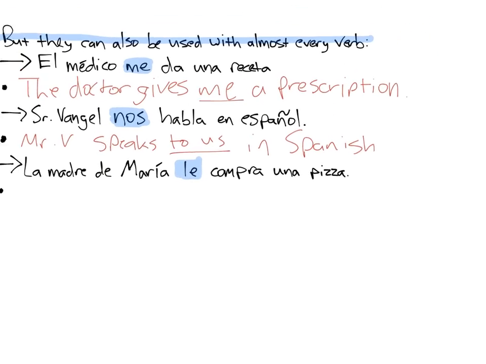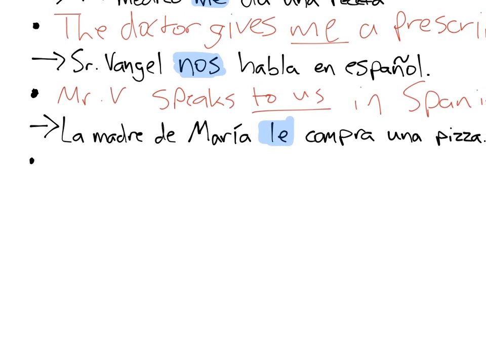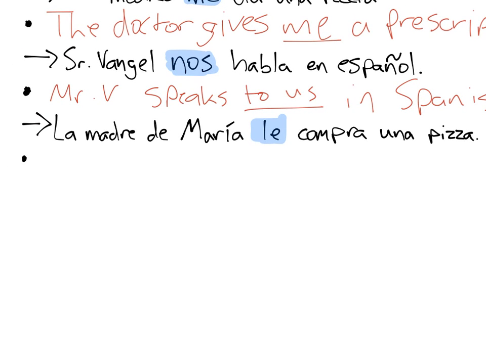And la madre de María le compra una pizza. And I hope this one helps you a little bit more, understand it a little bit better. So Maria's mother, there's the apostrophe S that we can't do in Spanish. The mother of Maria, we say Maria's mother, le compra una pizza. It says Maria's mom buys her a pizza.